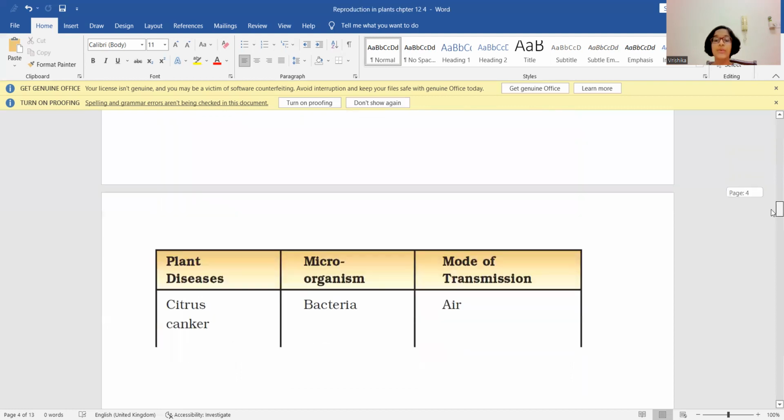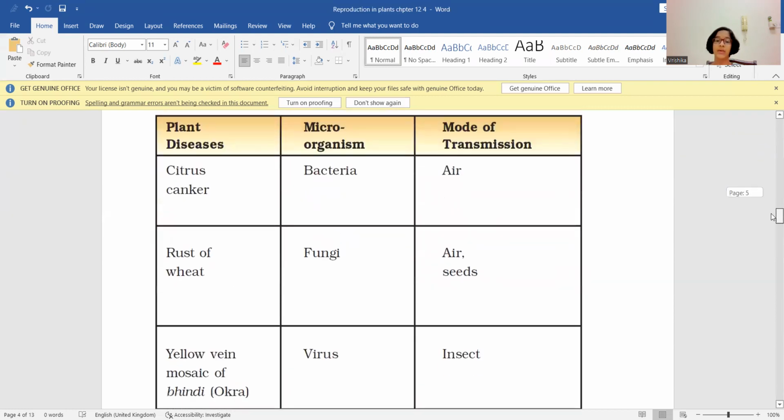Now, let us see a few diseases that are caused by these microorganisms in plants. Citrus canker is caused by bacteria. Its mode of transmission is air. Rust of wheat is caused by fungi, and its mode of transmission is air or seeds. Yellow vein mosaic of bhindi, okra, is caused by the microorganism virus. Its mode of transmission is insect.